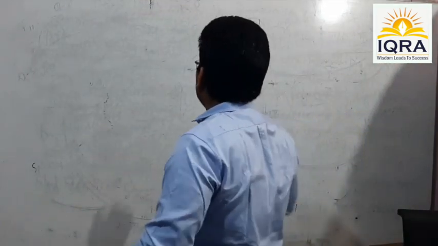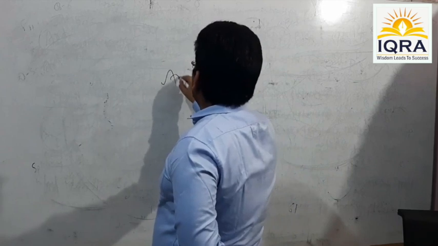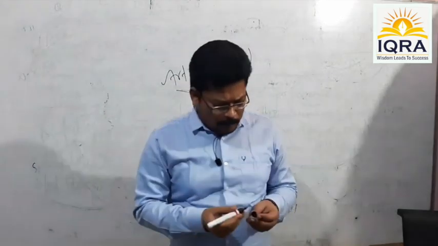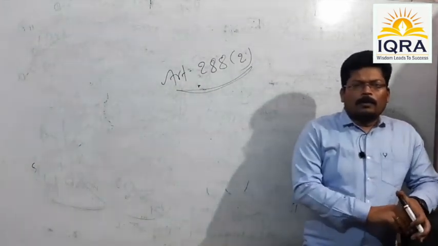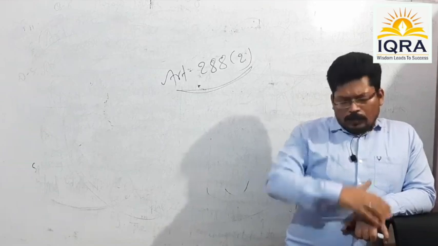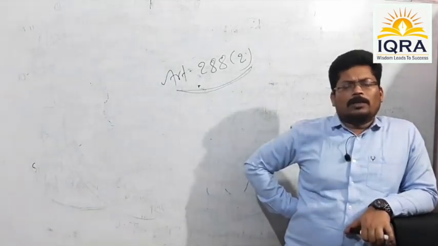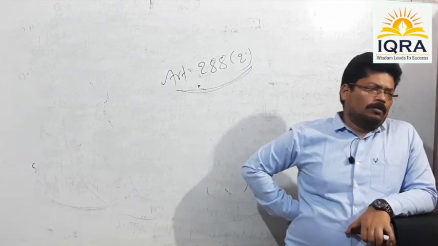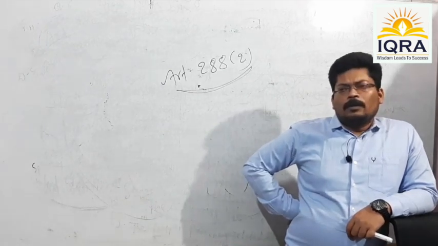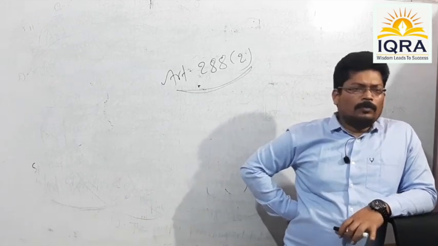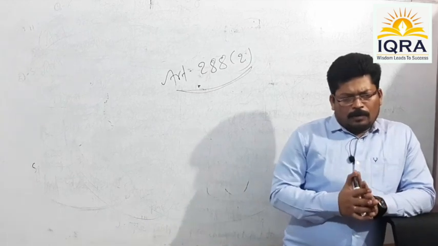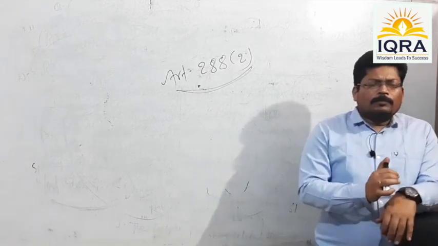Next point, please. The provision of the Indian Constitution given under Article 288 Clause 2. What is there under Article 288 Clause 2? Suppose the central authority is working within the territory of a state. For example, suppose the center is involved in electricity generation. Means, for example, suppose hydroelectric power generation.